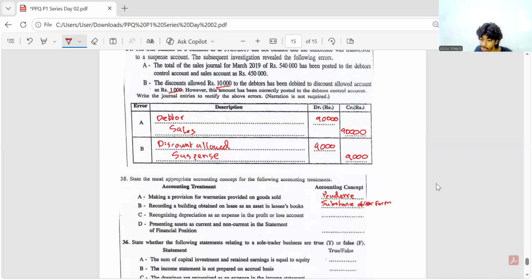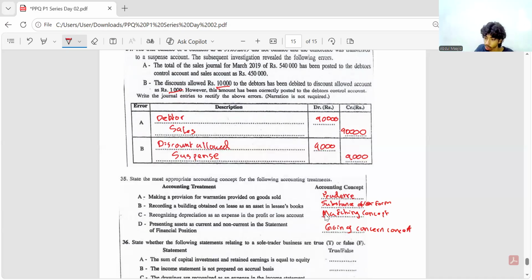Then C. Recognizing depreciation as an expense in the profit or loss account. That is depreciation in profit or loss account. That means you are recording it as expense. That is matching concept. Good. Okay. Presenting asset as current and non-current asset. That is easy, we know. That is going concern concept.